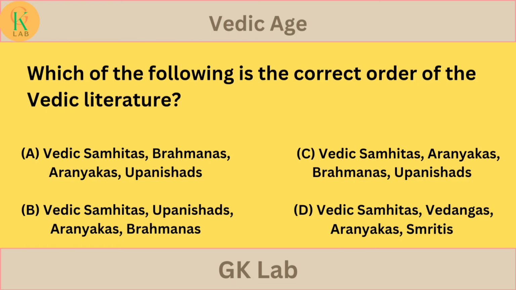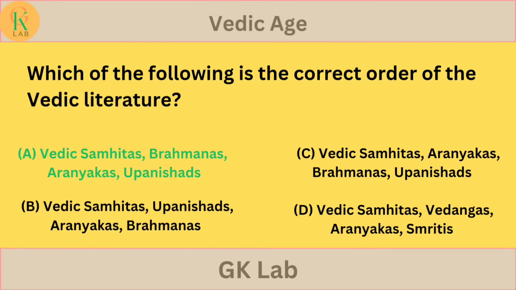Which of the following is the correct order of the Vedic literature? Option A, Vedic Sanhitas, Brahmanas, Aranyakas, Upanishads. Option B, Vedic Sanhitas, Upanishads, Aranyakas, Brahmanas. Option C, Vedic Sanhitas, Aranyakas, Brahmanas, Upanishads. Option D, Vedic Sanhitas, Vedangas, Aranyakas, Smritis. Your answer is... the correct answer is option A, Vedic Sanhitas, Brahmanas, Aranyakas, Upanishads.